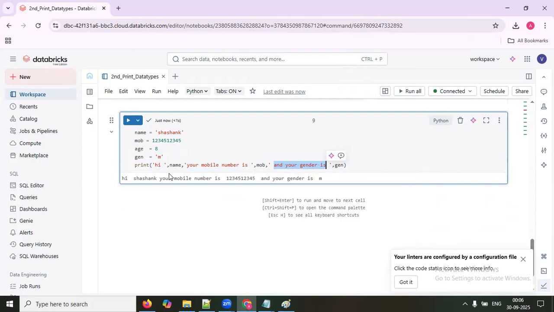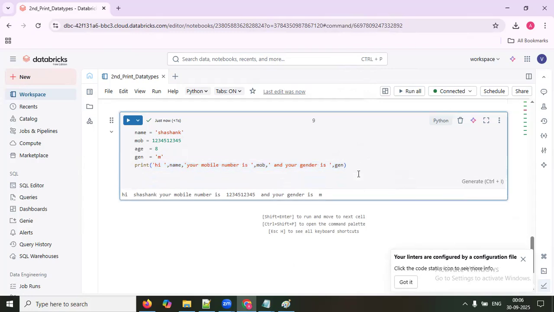That is one. Second one, in a print, you can give N number of arguments or parameters like this. That's the second point I want to tell you. Let me add here. The first point I wanted to tell you: print accepts N number of parameter values, and each value should be separated by comma.